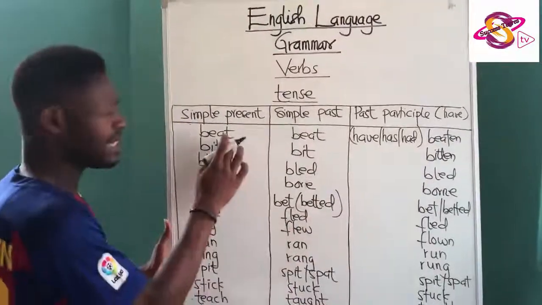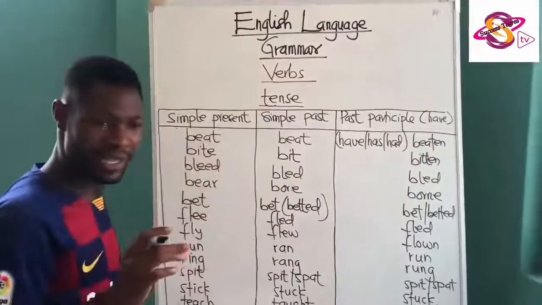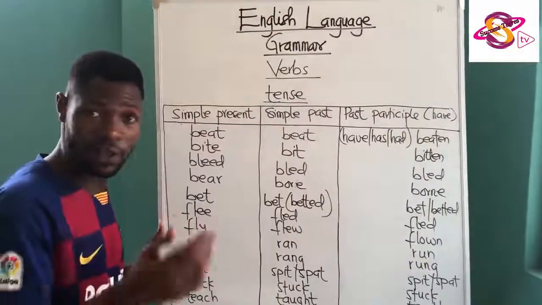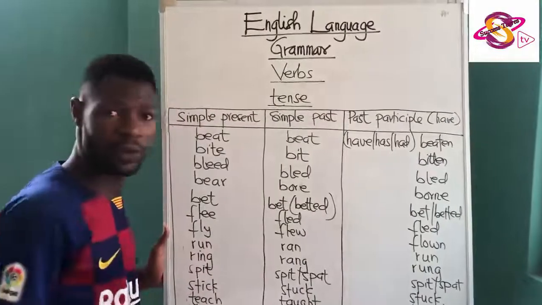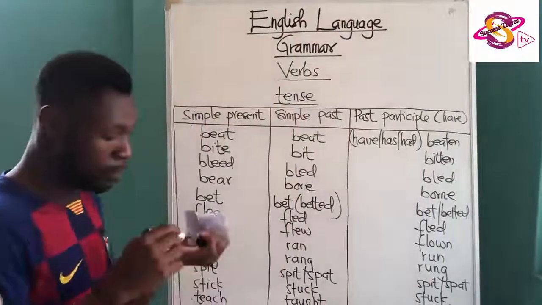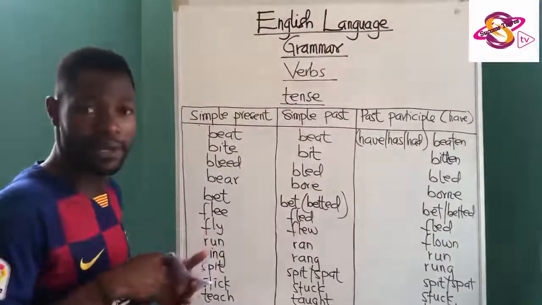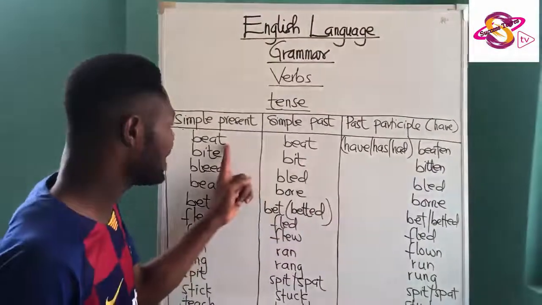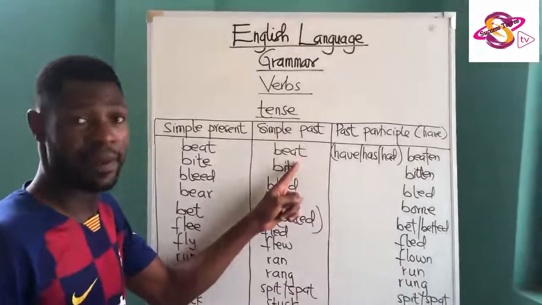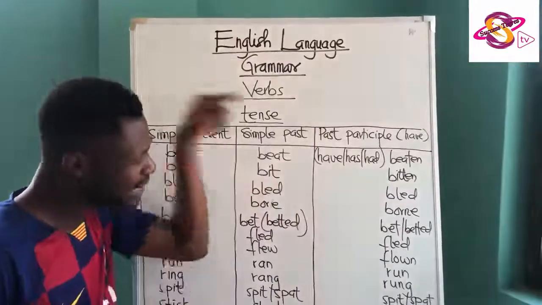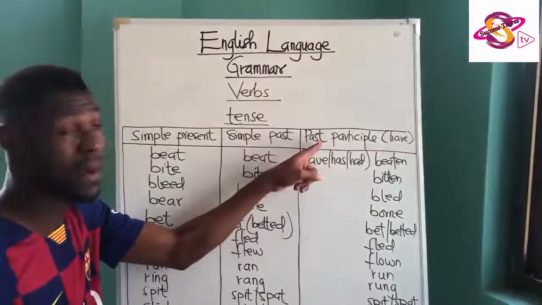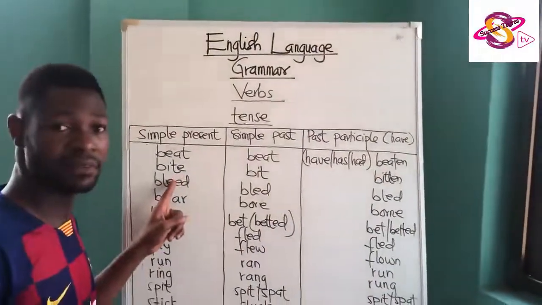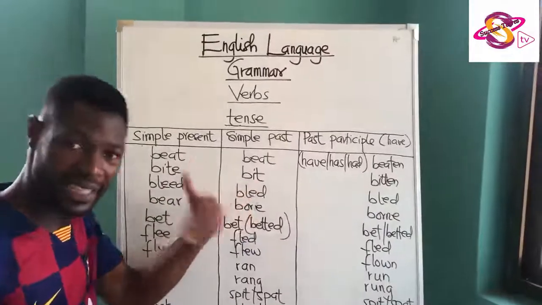Alright, so if you have beat, you beat someone, like Liverpool was beaten by Atletico Madrid. Of course, you can say that Atletico Madrid scored against Liverpool. A player will score a goal, while the team in total will beat another team. So Atletico Madrid beat Liverpool at Anfield. So you see that beat here is the same as beat here, as in the simple past. But when it is preceded by this, making it past participle, then beaten. Bite, a snake bites you. Yesterday it beat you. Already it has beaten.